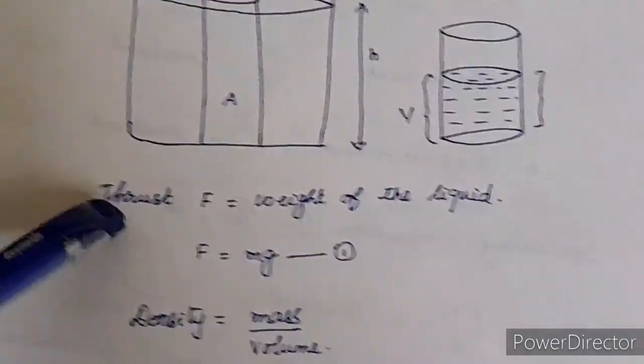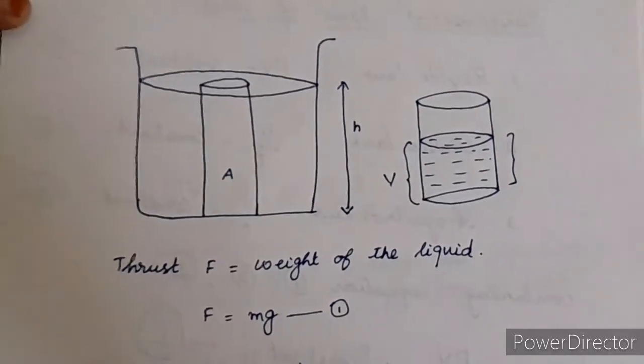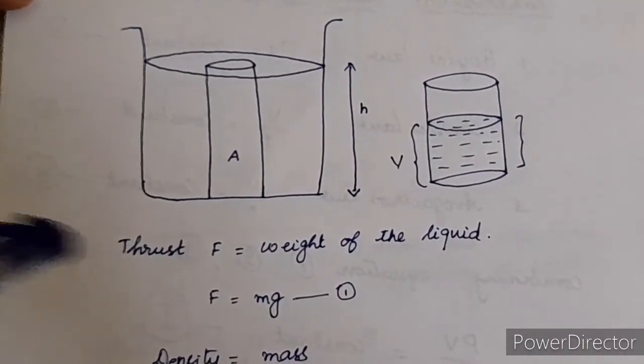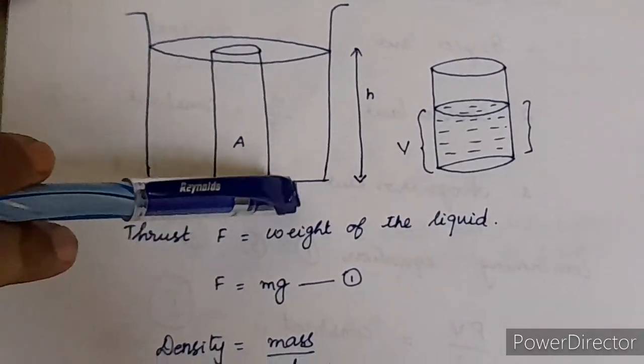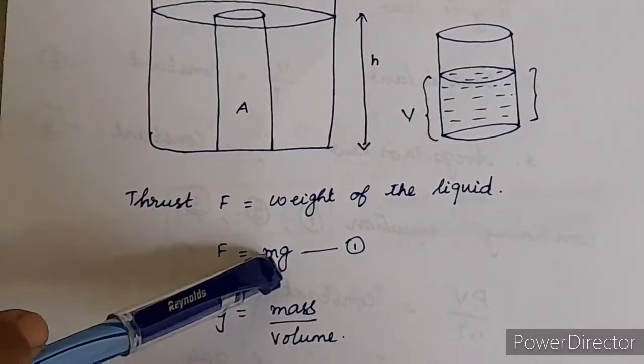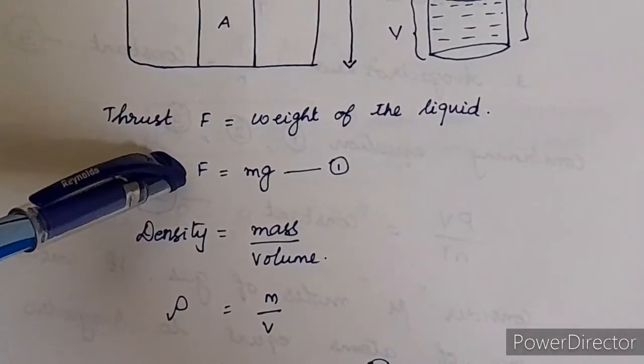Now we know that the thrust at the bottom of the liquid is equal to the weight of the liquid, that is the weight of the column, isn't it? So F is equal to the weight of the liquid, and we also know that F is equal to m into g, mass into acceleration due to gravity. Let this equation be 1.